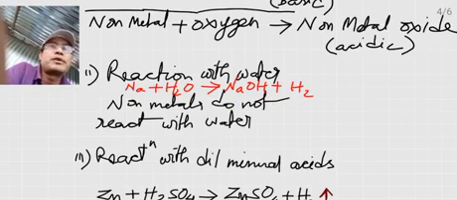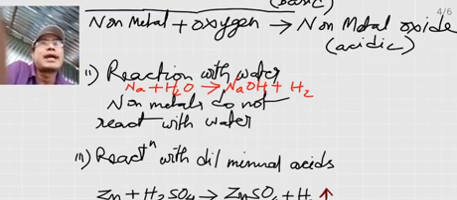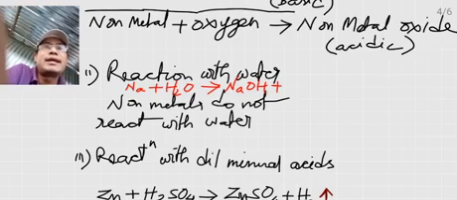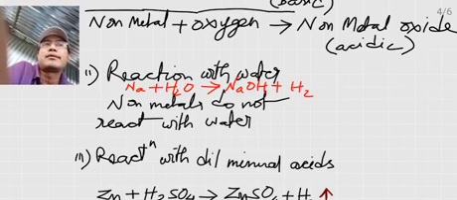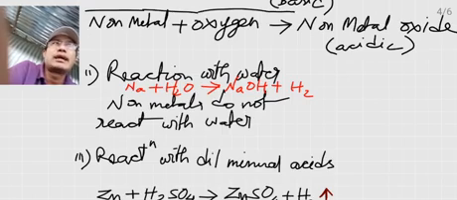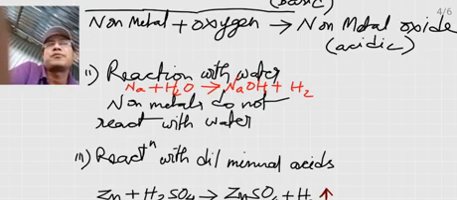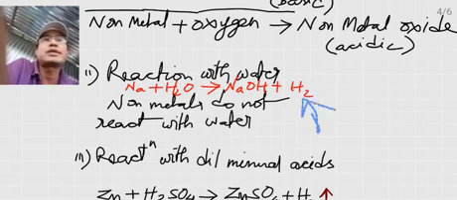The reaction is so vigorous and produces so much heat energy that the hydrogen gas produced will catch fire. The reaction is so fast and so vigorous that the hydrogen produced catches fire.